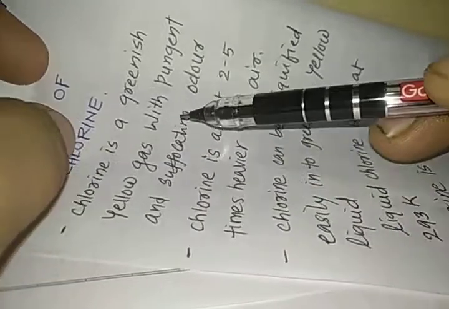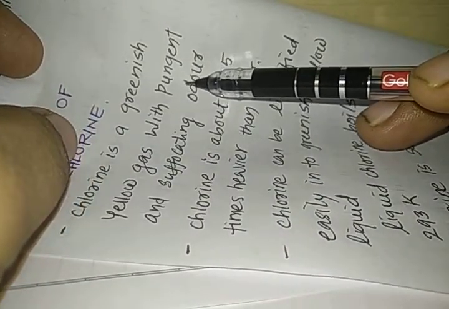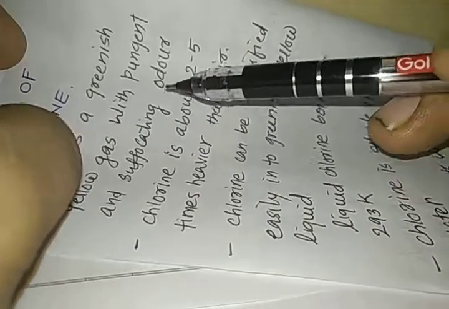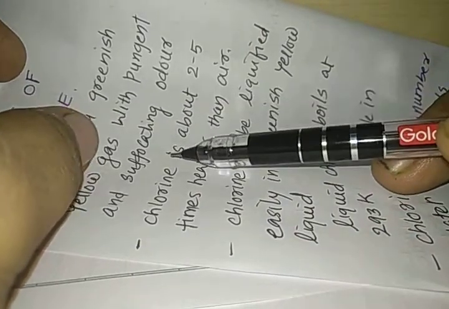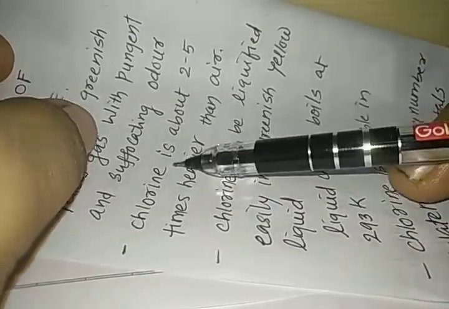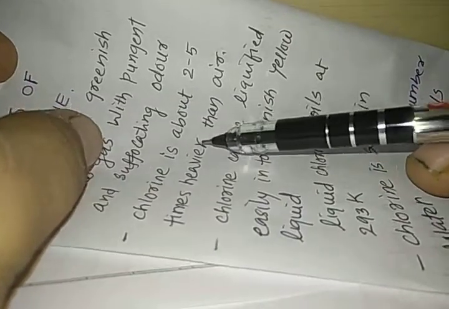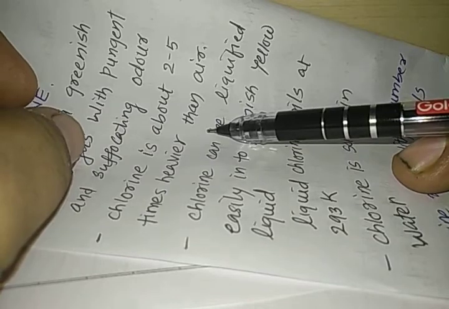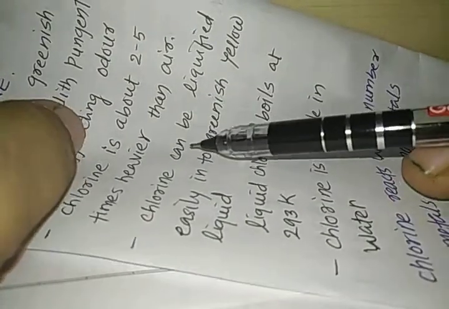Chlorine is a greenish yellow gas with a pungent and suffocating odor. It has a special odor. You can easily understand that this is chlorine gas. Once you try it out, please do not try it. Chlorine is about 2.5 times heavier than air. It is heavier than air, and that is why it likes to stay at the bottom in a container.